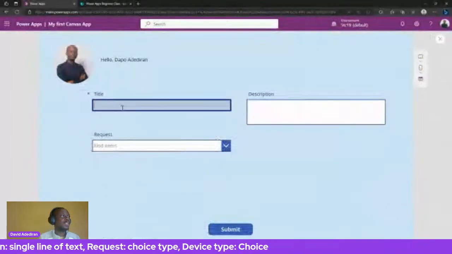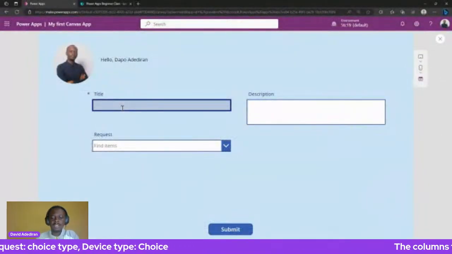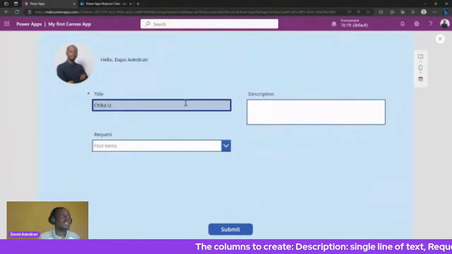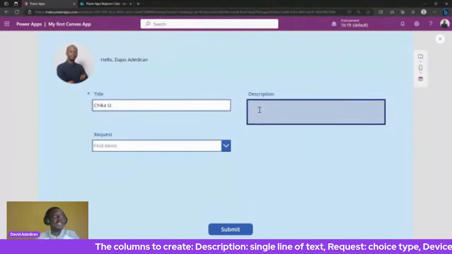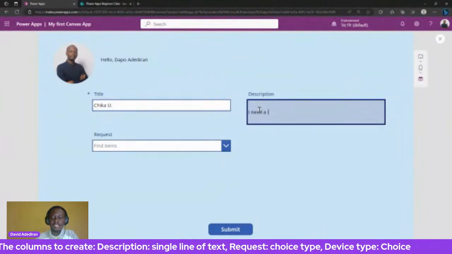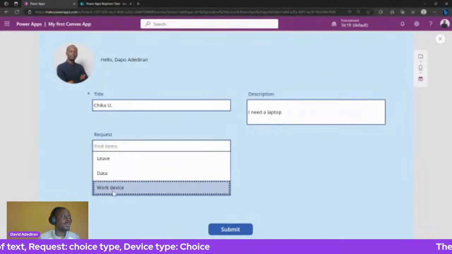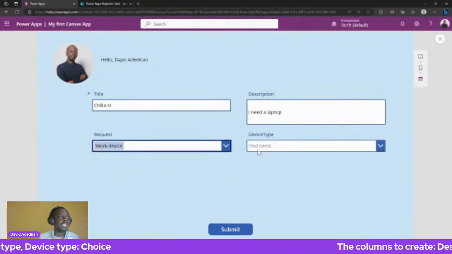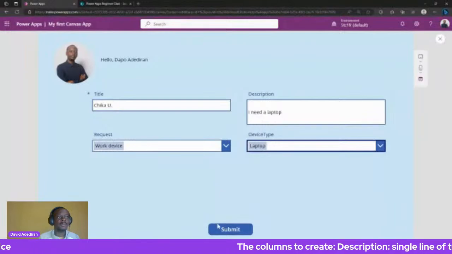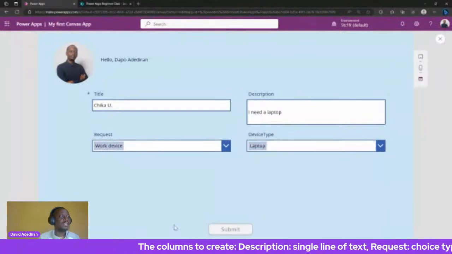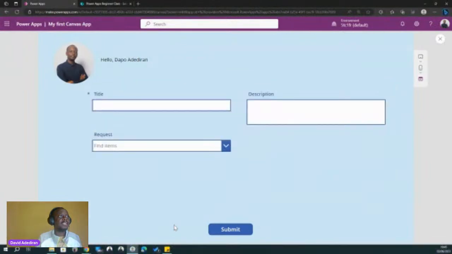All right, so let's see. Okay, let's put another person, let's put a chica. I need a laptop. So here I go to work device, and that gives me the device type. I can now pick laptop, right? And then I can submit. That will submit back into the data set, right? And then it will reset the form back to a new form, so that allows me to put another data entry.